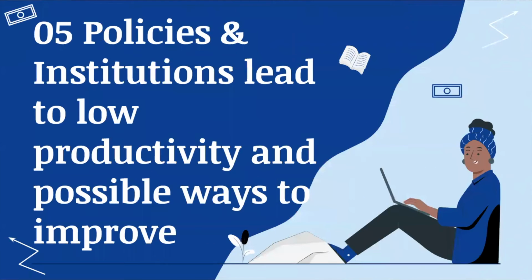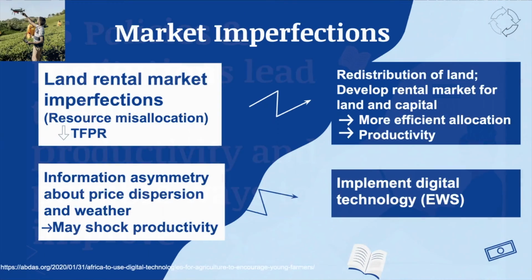Here we come to the fifth part: policies and institutions lead to low productivity, and possible ways to improve. In this section, we're going to discuss market imperfections, statutory provisions, and financial market imperfections, and how they lead to current aggregate productivity loss in Sub-Saharan Africa. And we will also raise and assess possible ways to improve productivity.